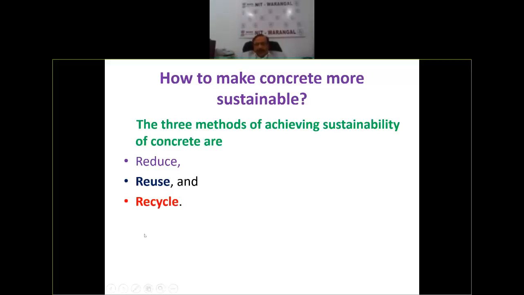But anyway, you have seen that waste materials from slag and other things can definitely make concrete more sustainable. The other way of making concrete sustainable is through the three keywords: reduce, reuse, and recycle. So, what do you reduce, what do you reuse, and what do you recycle?